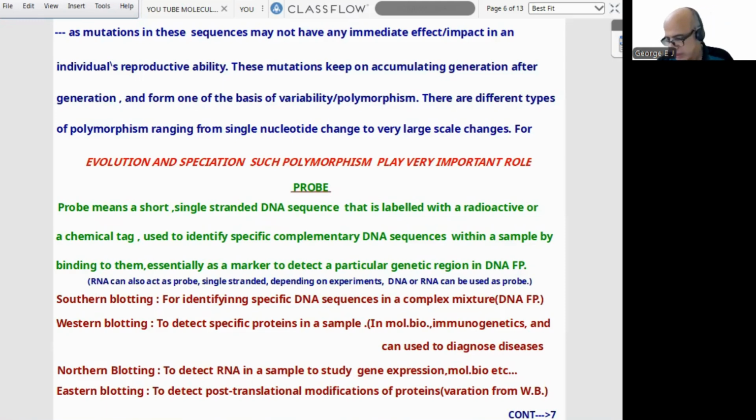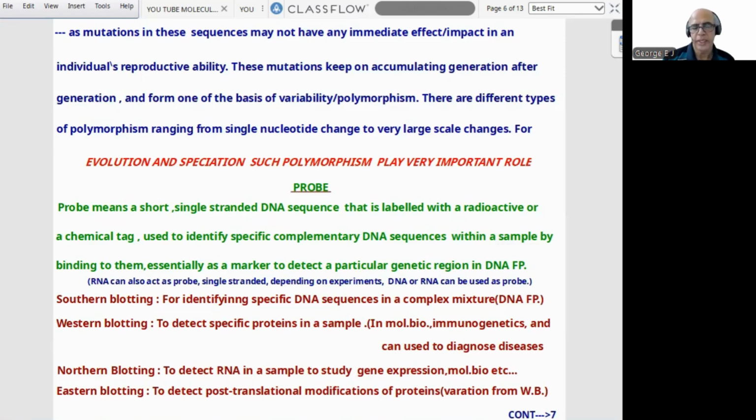Now I put some testing events. NCERT is not dealing with them except one. Anyway, we can proceed. One is Southern blotting, for identifying specific DNA sequences in a complex mixture. DNA fingerprinting, it is a base. Western blotting detects specific proteins in a sample, concerned with immunogenetics, etc. Northern blotting is for RNA sample detection.